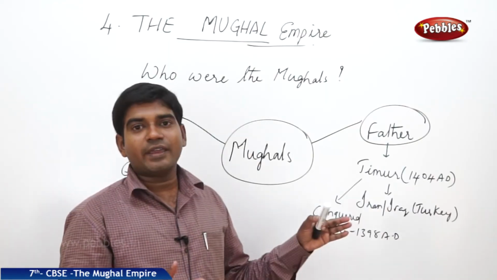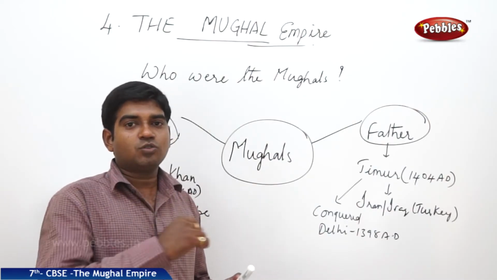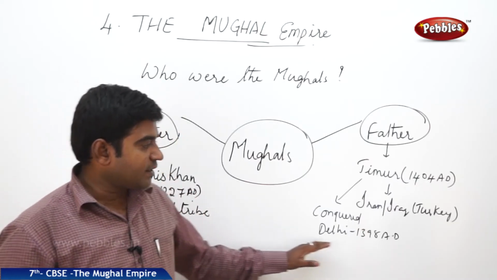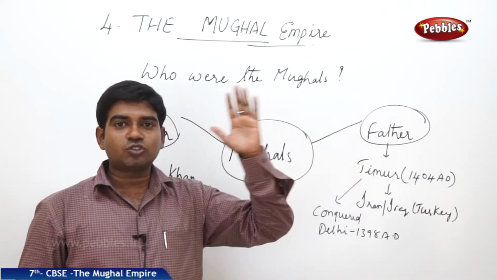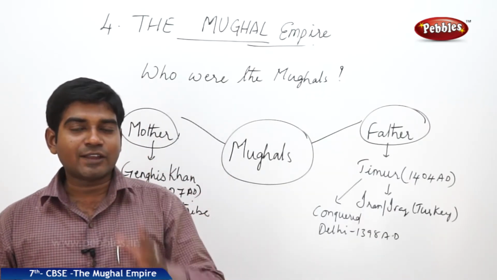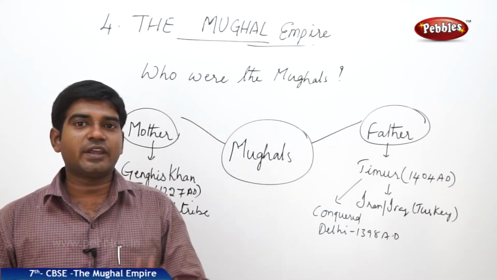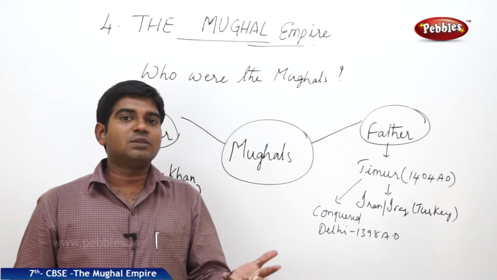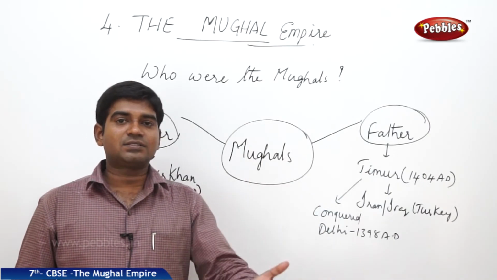And one more reason why they were so proud to claim they belonged to Timur's ancestors or successors is that in 1398 itself he conquered Delhi. So they were continuing the legacy of Timur's conquest in India. That is how they tried to establish themselves. But according to historians, they belong to both groups, the father's side and the mother's side. As they were not willing to highlight themselves from their mother's side, they preferred to take only their father's lineage.